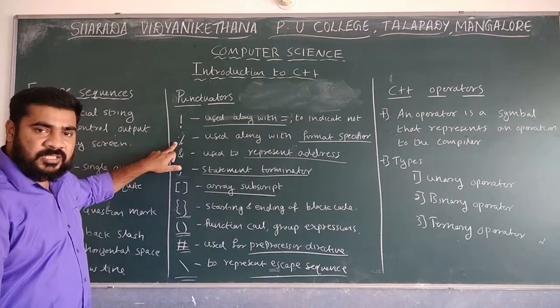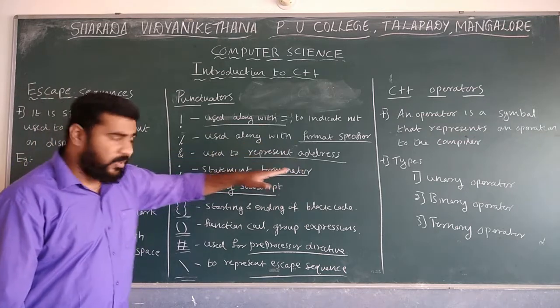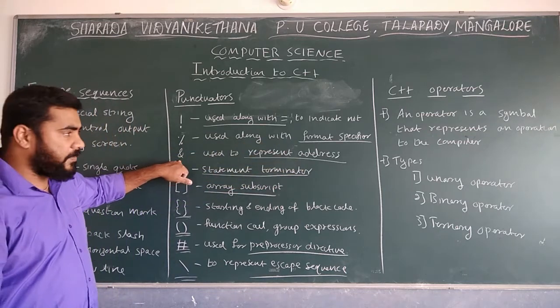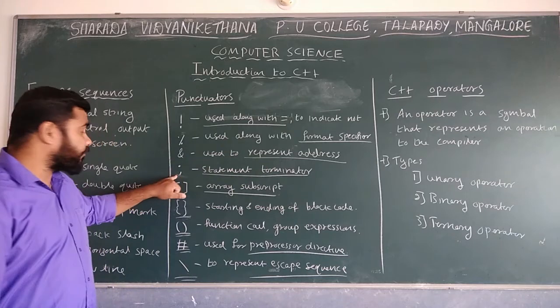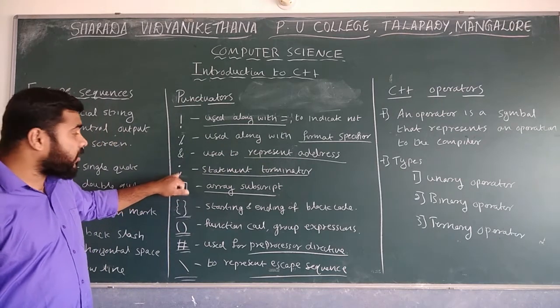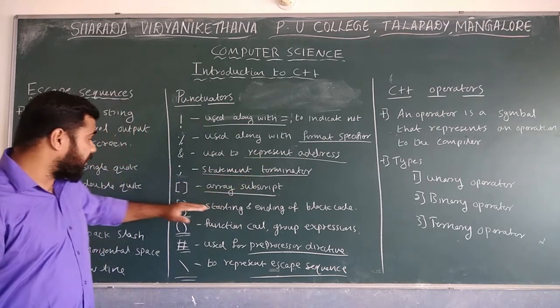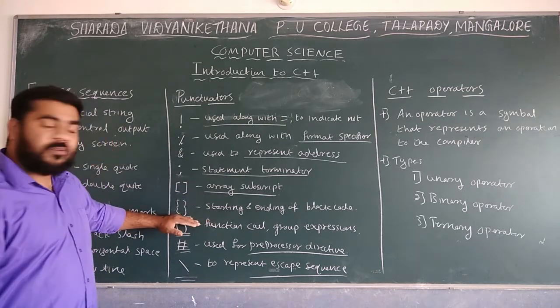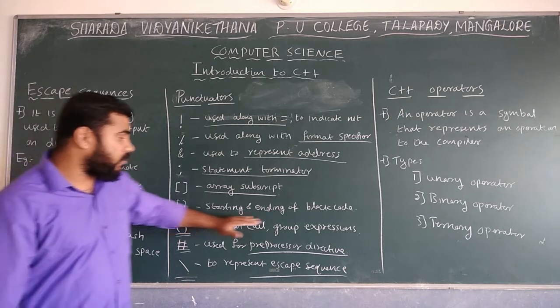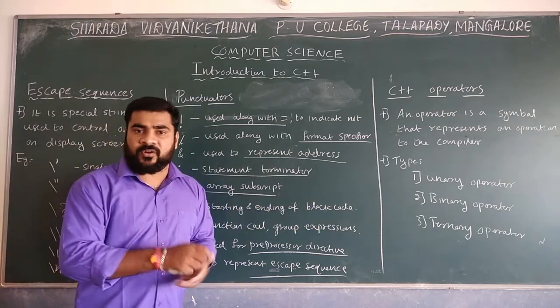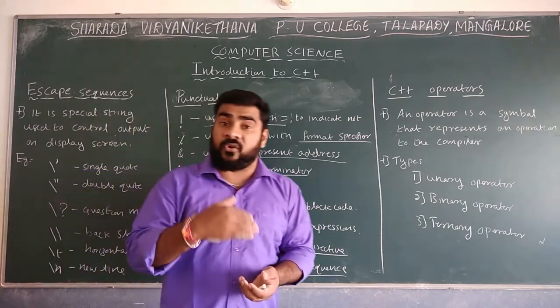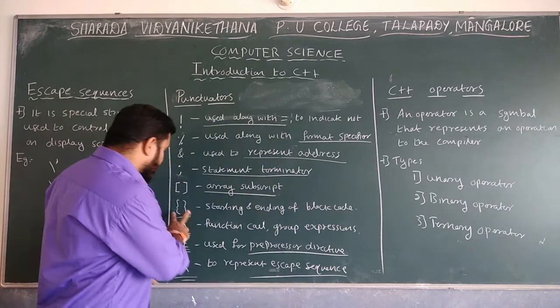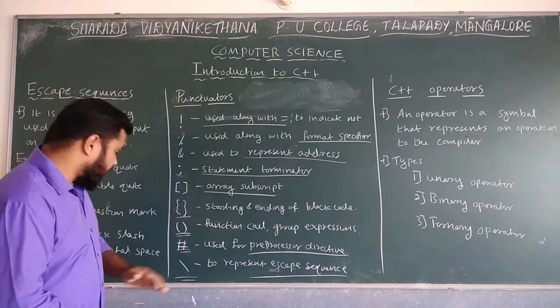The next one is modulus, which is used for format specifying. Then the ampersand represents the address. The next one is the semicolon, which is used as a statement terminator. Next, the square bracket is the array subscript. Then the opening and closing flower brackets are for block code. Whenever you want to write a block of code, multiple lines of code, we use the open flower bracket and also the closing flower bracket.